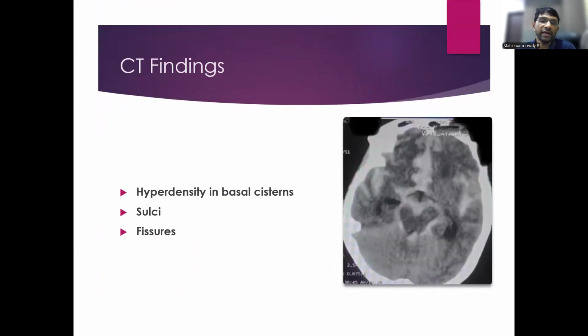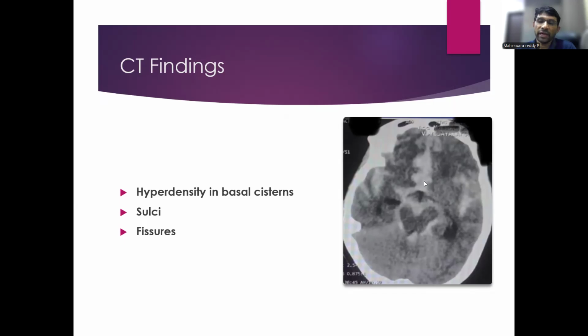So, clinical findings: CT scan. CT scan is the gold standard for diagnosis of subarachnoid hemorrhage. Here in this CT scan, we can see the white hyperdense blood everywhere in the brain. It is seen in the interhemispheric fissure, in the sylvian fissure, around the basal cistern, around the brainstem, like the perimesencephalic cistern. This is a classical diagnosis of subarachnoid hemorrhage.